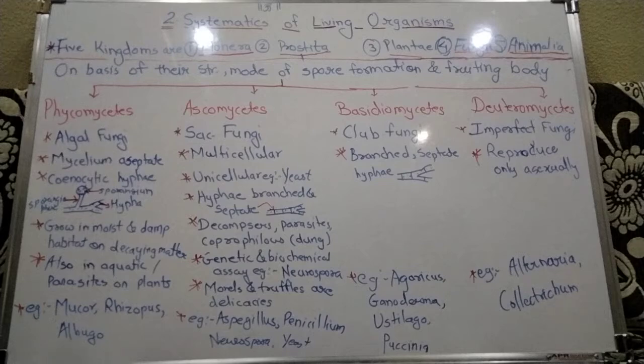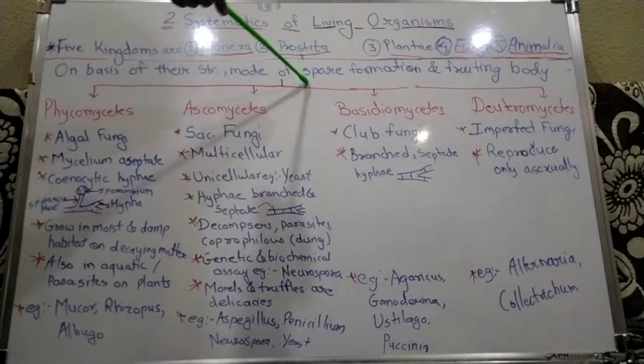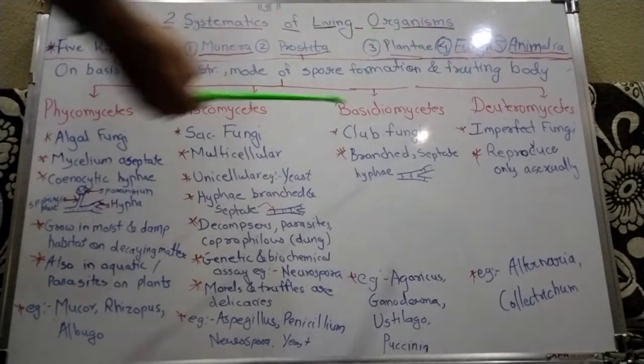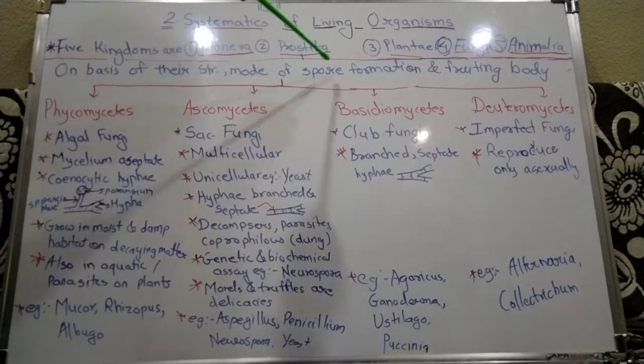Now, classification of fungi on the basis of their structure, mode of spore formation and fruiting body. The kingdom Fungi is classified into 4 groups: Phycomycetes, Ascomycetes, Basidiomycetes and Deuteromycetes.